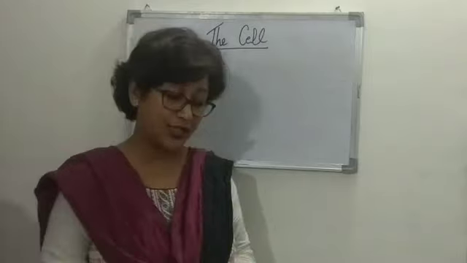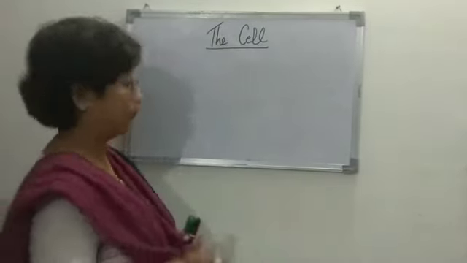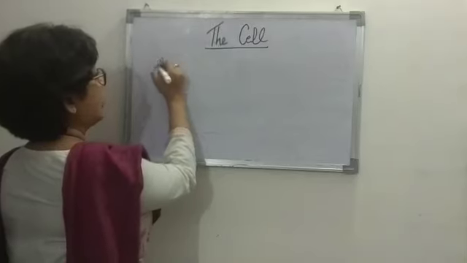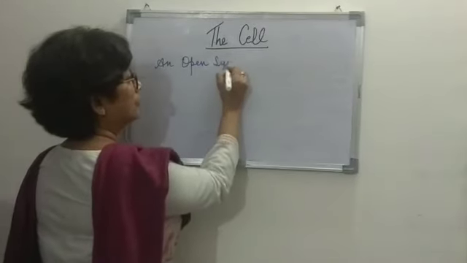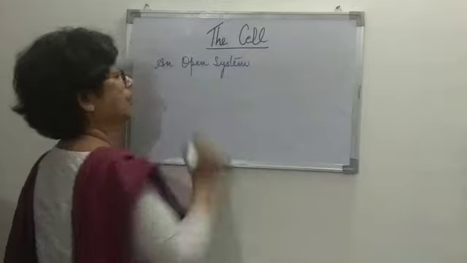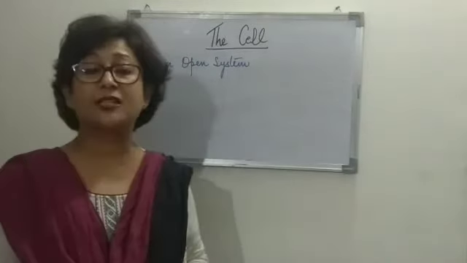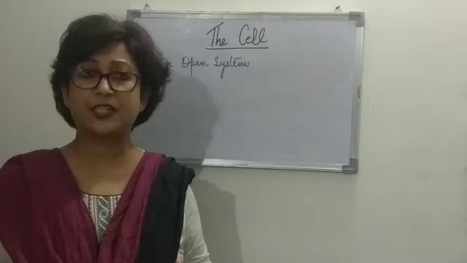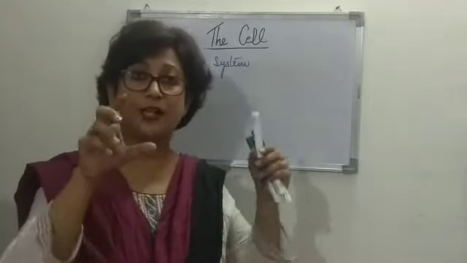Now it is also said that cell is an open system. What is cell? Cell is an open system. Now what do we mean by this, that cell is an open system? It is an open system because it is one in which it is separated from its surrounding.